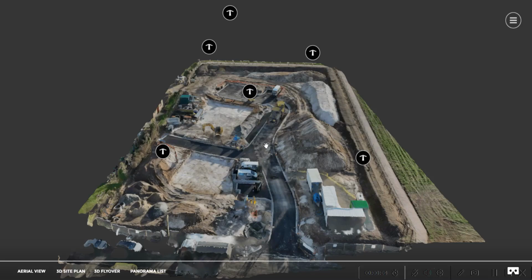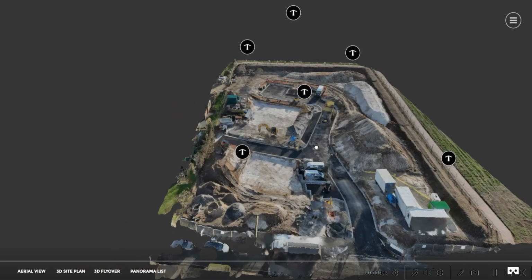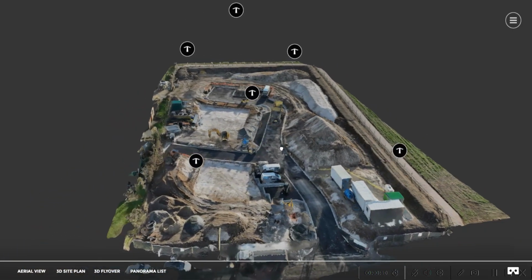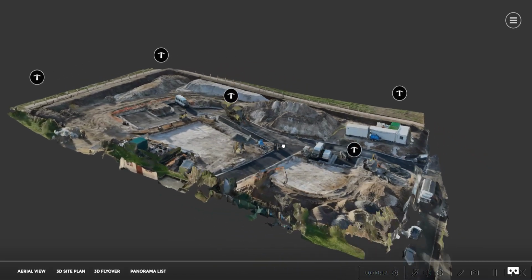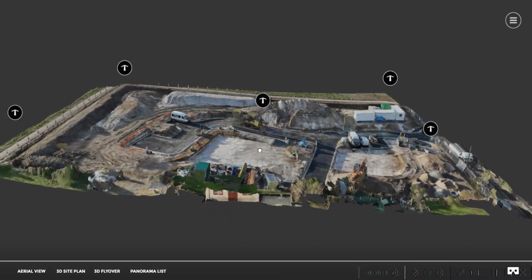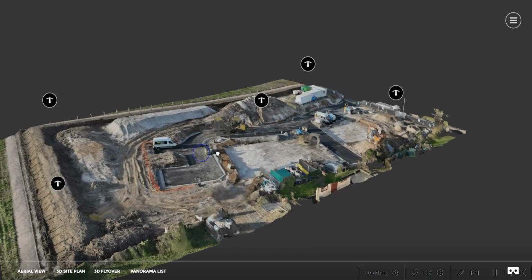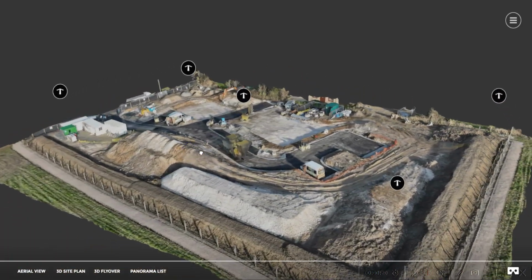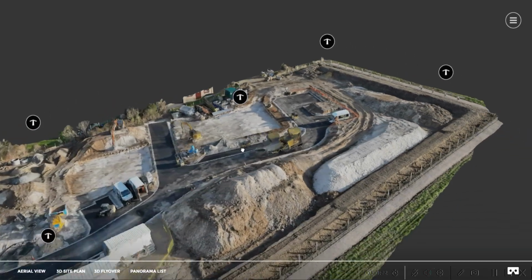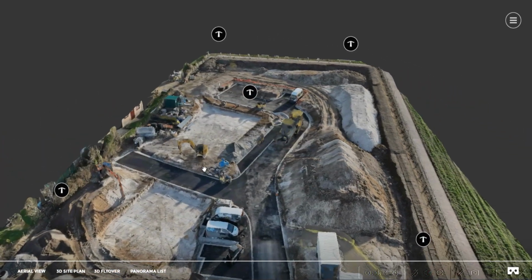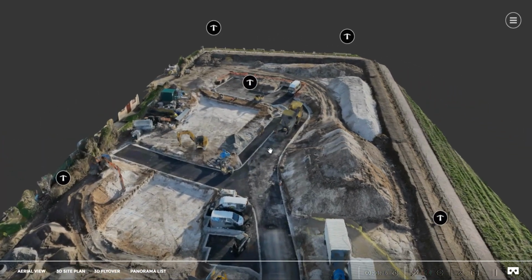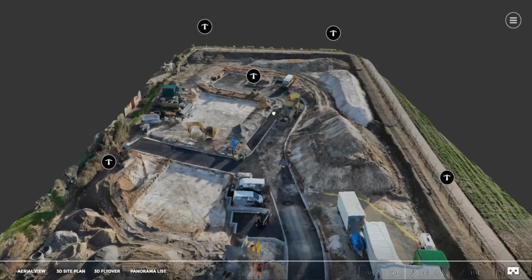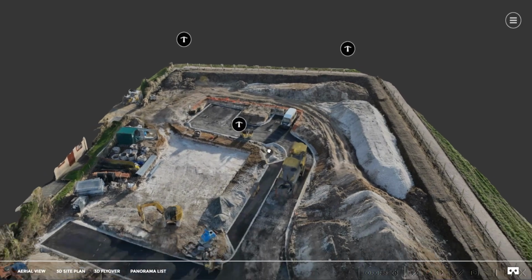When you've opened the application, you can simply use your mouse to move around the 3D model. By holding down the left button on the mouse, you can move around in 360 degrees. And by holding the right mouse button and moving around, you can move backwards and forwards and up and down